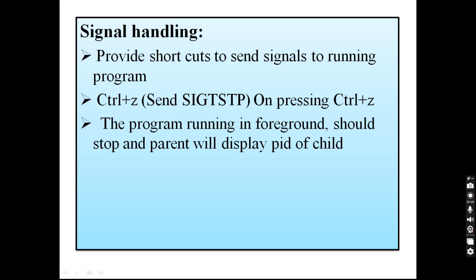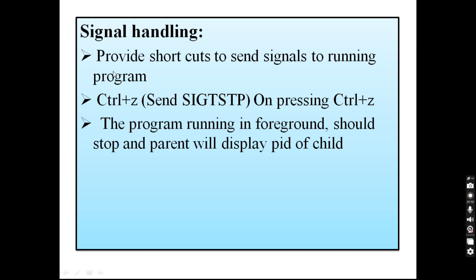If you want to forcefully terminate the process, then we have to use the SIGKILL signal. If you want to send a termination request to the process, then we have to use the SIGTERM signal. So in short, signal handling is nothing but providing shortcuts to send signals to a running program. Using signals we can convey to the process to stop executing.